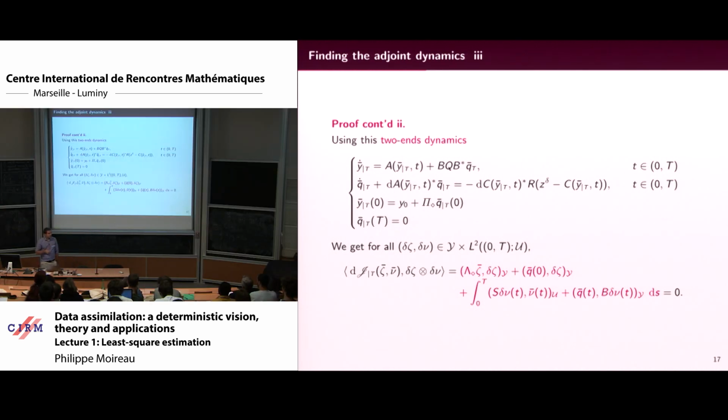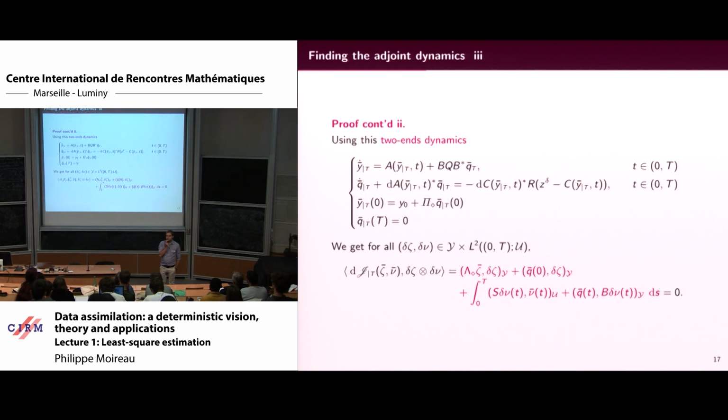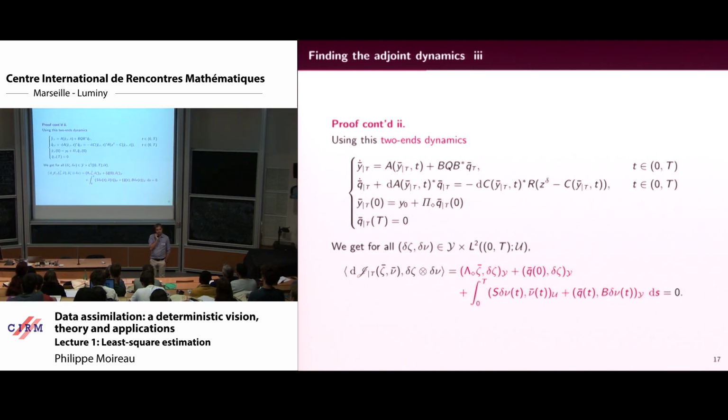When you see something like that, do you have an idea how you will solve your problem? This is the optimality system. You will not be able to find the solution directly, so you iterate.